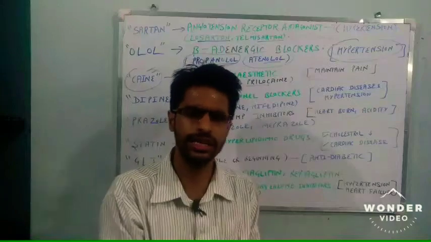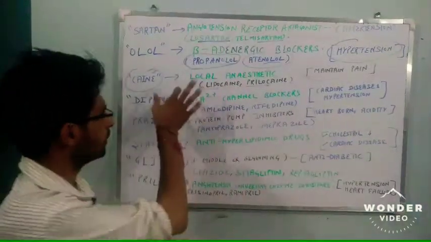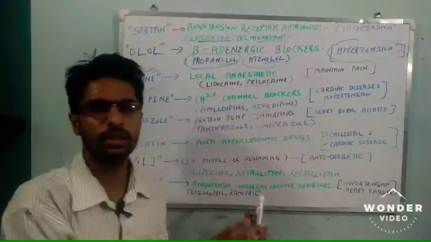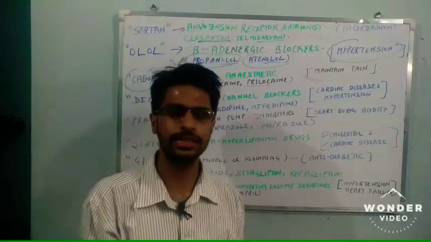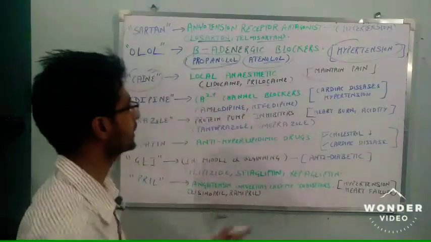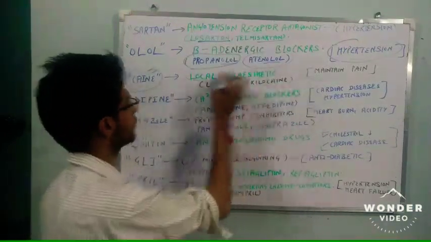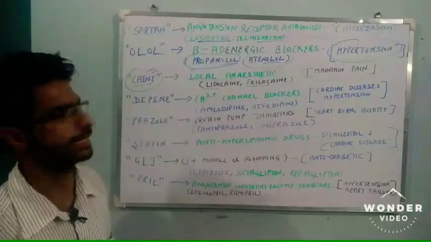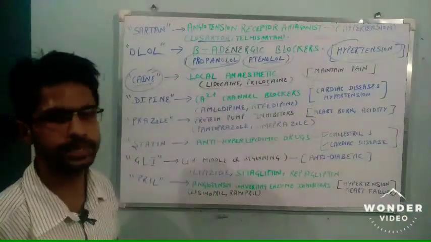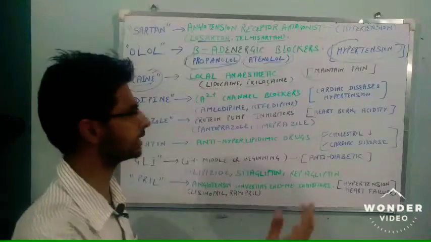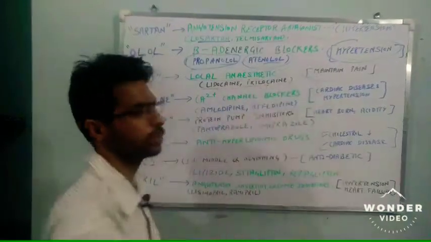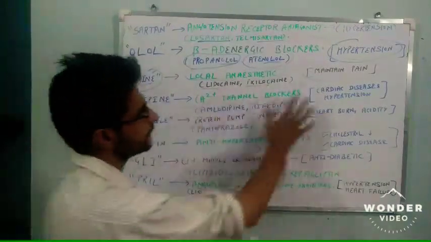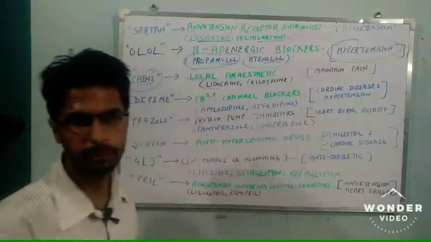The area in which lidocaine or any other local anesthetic is applied becomes sensationless. So these are local anesthetics that end with the word caine. There is a list: lidocaine, prilocaine, bupivacaine. Many are there and they are used to manage pain.